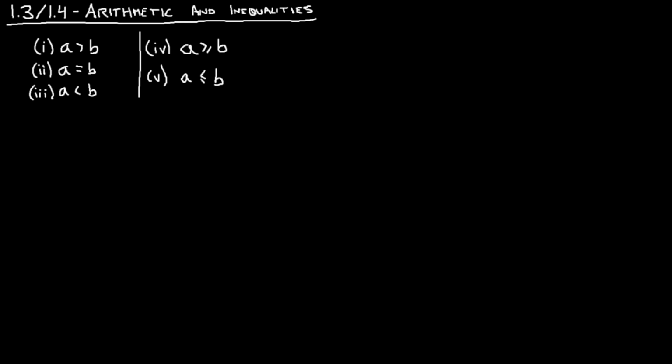Now what I want to look at is 4 statements that we're going to assume true throughout the analysis. We're going to assume 4 basic rules when we're working with inequalities. Using these rules, we can deduce a lot of other things.